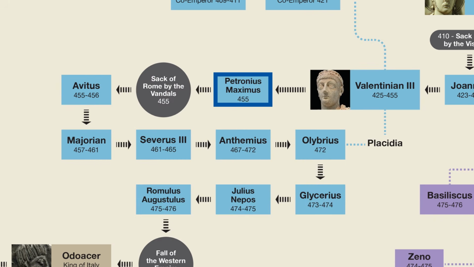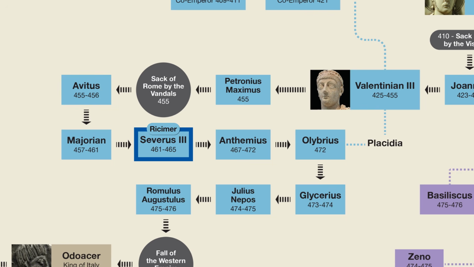Just prior to the Vandals' arrival, Maximus was killed by an angry mob, and therefore after the sack of Rome, the emperorship was given to a senator named Avitus. However, Avitus was then taken down by two generals named Majorian and Ricimer. Majorian became emperor, but was then taken down by Ricimer. Ricimer did not, however, become emperor. Instead, he put in someone who he could control, named Severus III, but he continued to pull the strings.